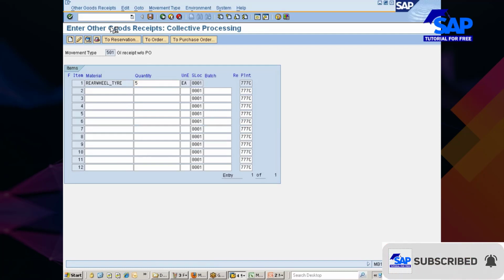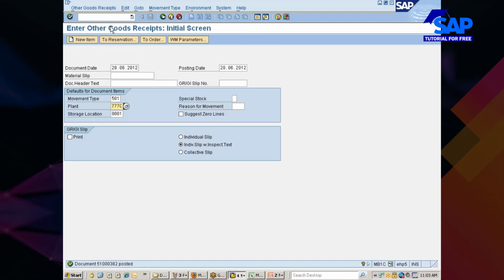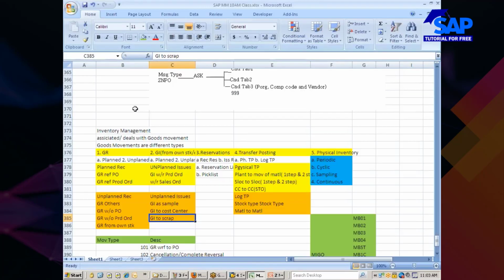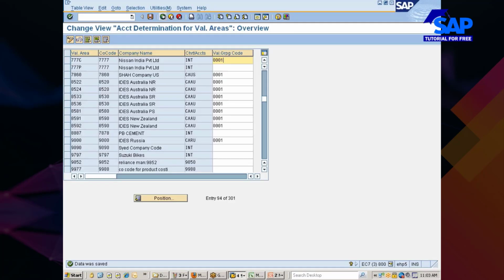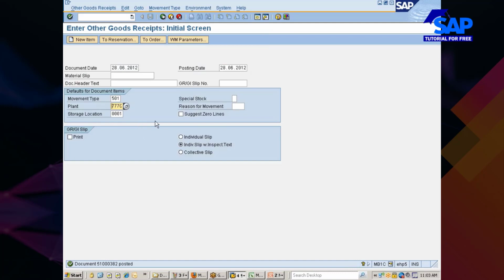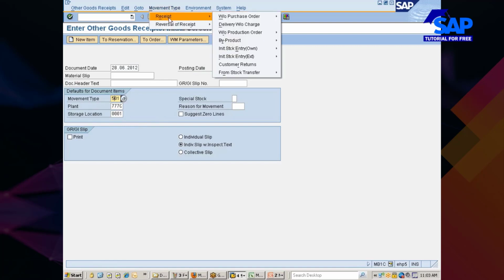Go and save it. Okay, now come back to your Excel file. Look here, what is the movement type 501? Goods receipt without PO, right? Then like this you have to perform so many things and try to understand and learn a lot of movement types. Movement type 101, receipt without production order.